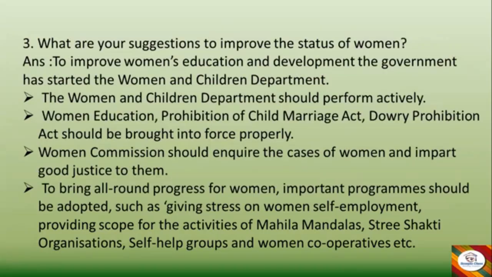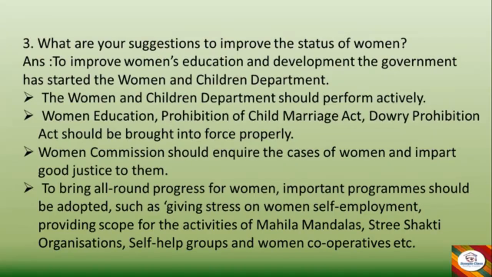Now let's move on to the third one. What are your suggestions to improve the status of women? Answer: To improve women's education and development, the government has started the Women and Children Department. The Women and Children Department should perform actively. Women's education, Prohibition of Child Marriage Act, and Dowry Prohibition Act should be brought into force properly.